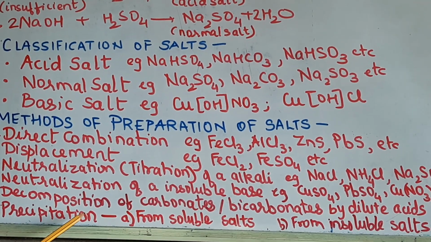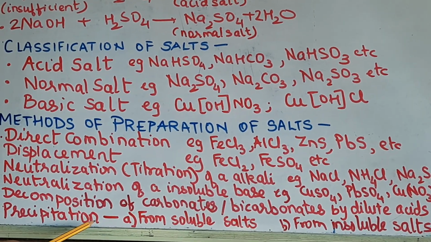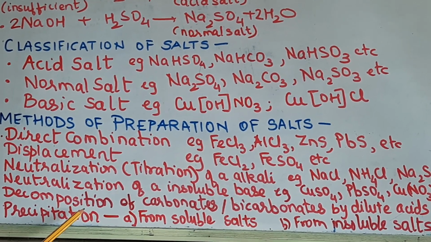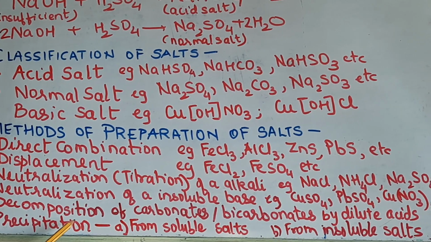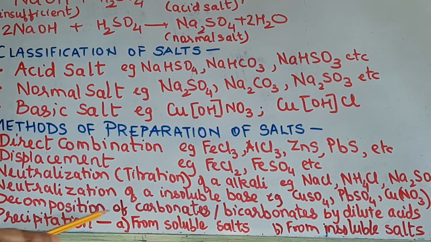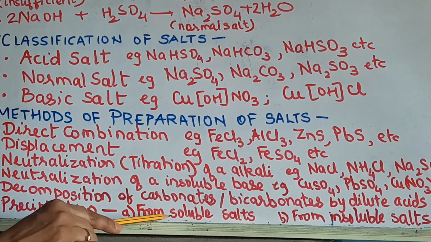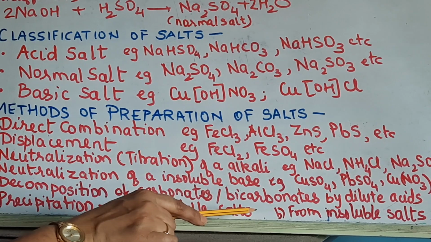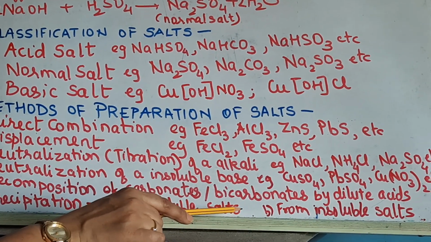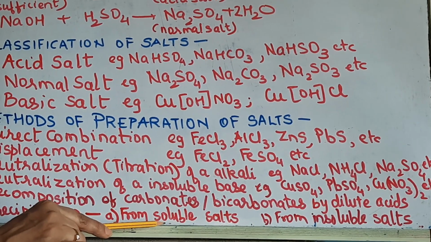So double decomposition, that is precipitation involved. In this there is mutual exchange of the positive and negative radicals to form two compounds. So one method is you are using soluble salts. You will use two soluble salts as the reactants, and you are going to get a third soluble salt and a fourth insoluble salt, which is a precipitated salt, when you are using soluble salts.